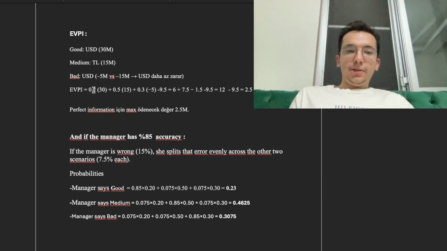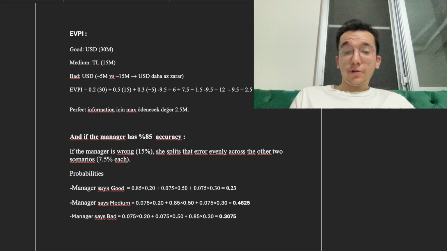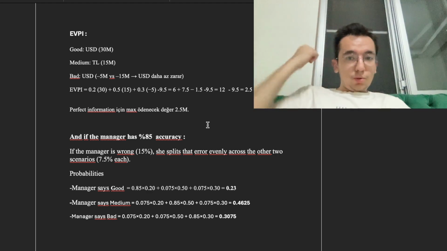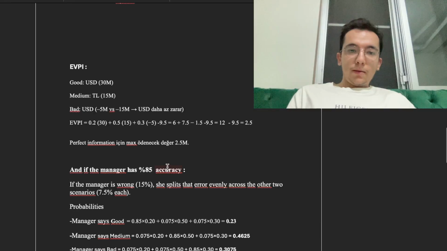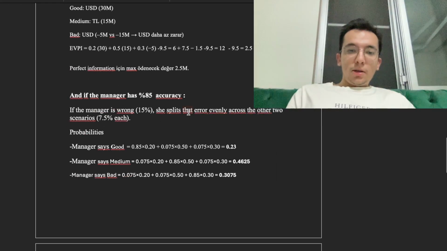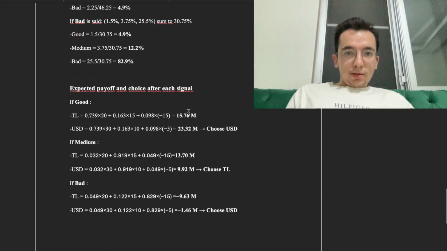So we calculated here the perfect information, the expected value of perfect information. So we can pay a maximum of 2.5 million for the perfect information with this calculation.